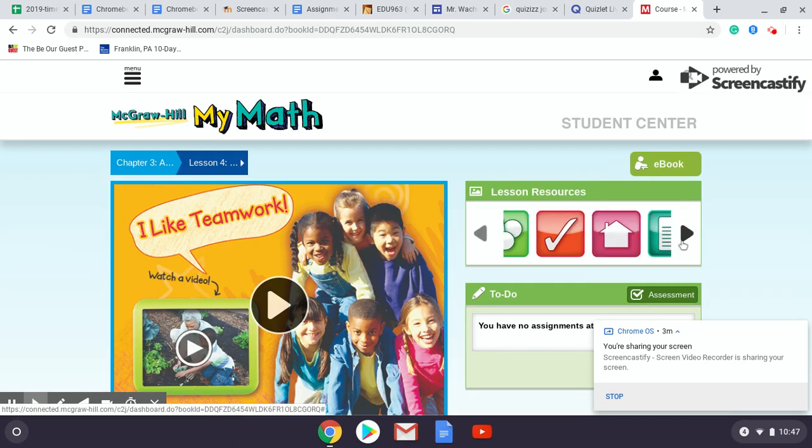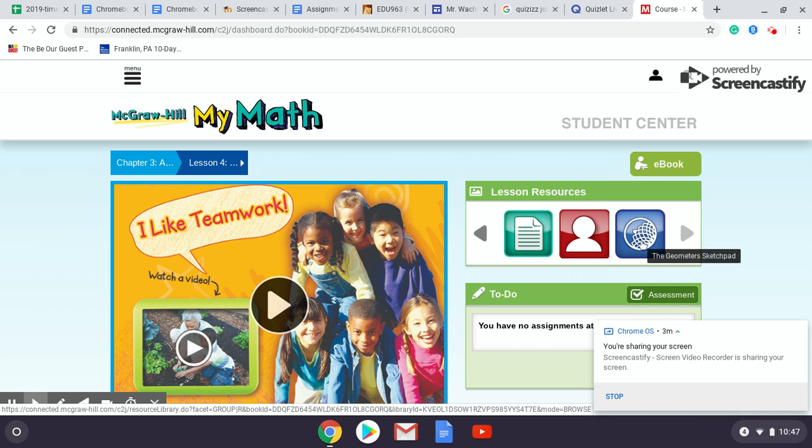And that brings us to the end, which is this Geometer's Sketchpad, sorry. And I haven't worked with that yet, but if you want to kind of play around with that, that's there for you.